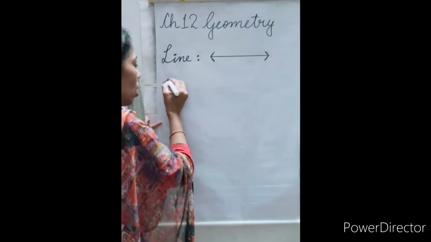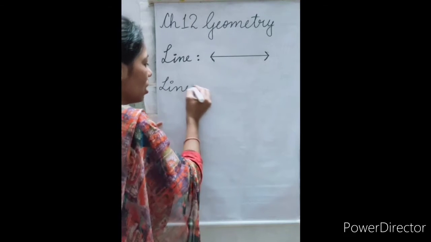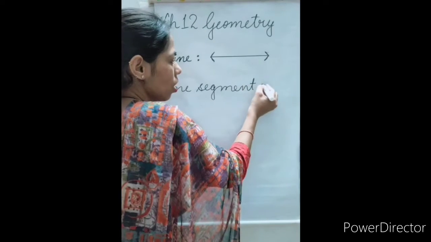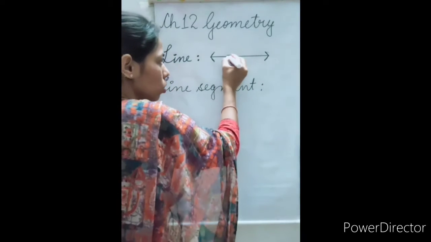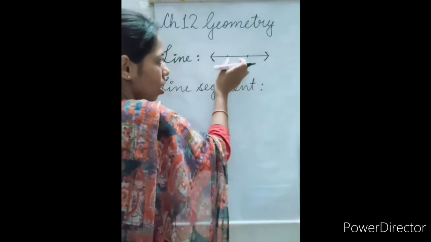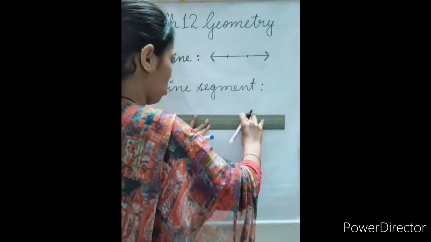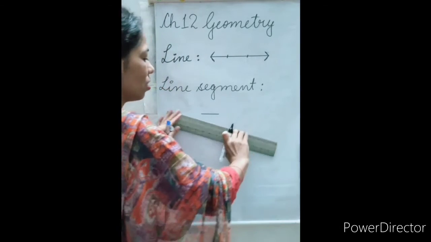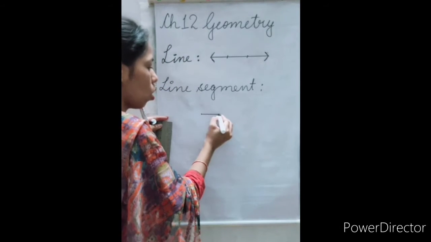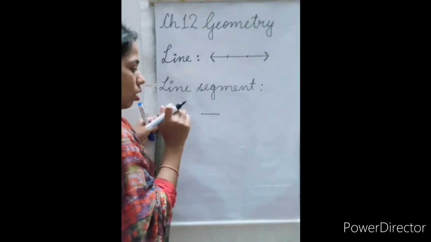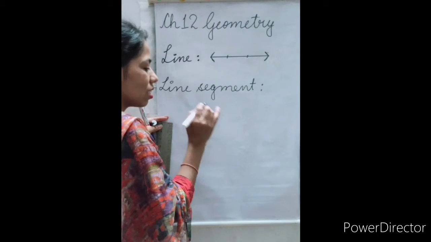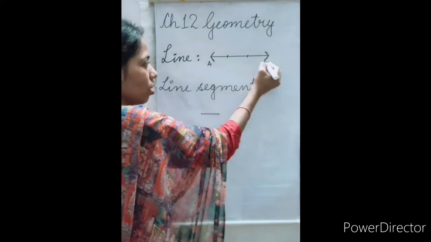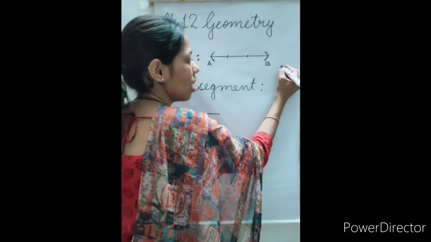After line, we will understand about line segment. Segment means a part of something. So suppose we cut this part, this much part of this line. We will say it is a line segment and we can give names to these points, A, B, or we can say it is line AB.